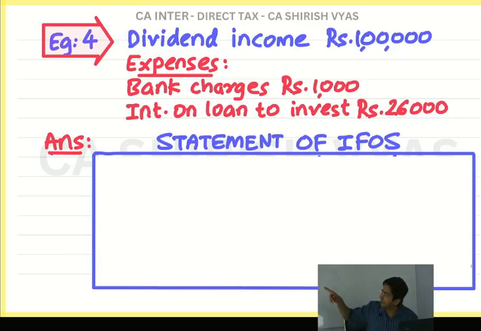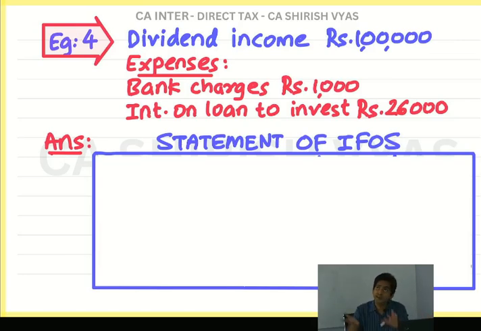Plus, what is this? Interest on loan. To invest in shares, I might have taken loan. On that I pay interest. See, you get dividend from where? From the sky? From company. Only when you invest in the shares. And to invest in shares, sometimes you have done borrowing. So when you do borrowing, you have to pay interest. Feel the word pay. So that becomes expense.